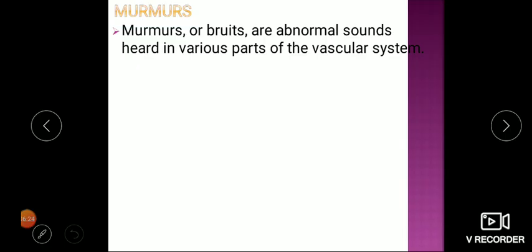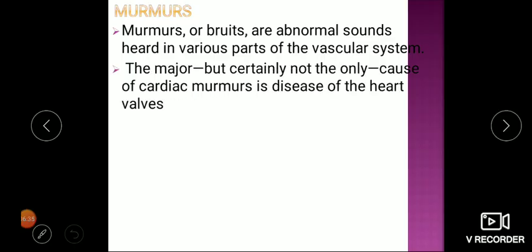For this we must understand again the cardiac cycle, then only we can exactly localize the site of lesion. So murmurs will guide us to find the site of lesion in a cardiac disease. The major but not certainly the only cause of cardiac murmur is valve disease. The majority of murmurs are due to valvular problems. It can be stenosis, it can be regurgitation also.